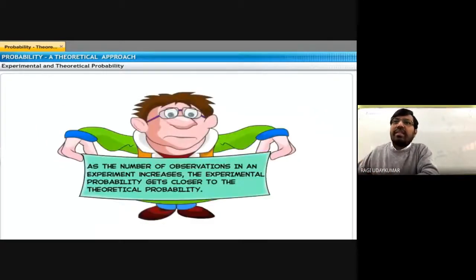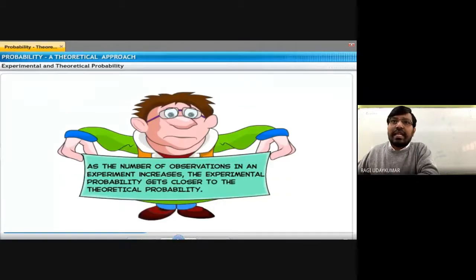As the number of observations in an experiment increases, the experimental probability gets closer to the theoretical probability. That means if you throw the die 4 times, you may get a particular number only 1 time. That is 4 throws and 1 success, so 1 by 4. No, the number of throws has to increase, 1000 times, 4000 times.